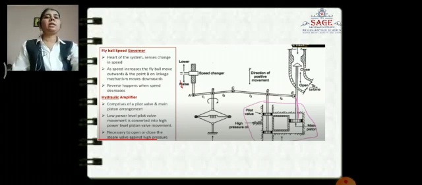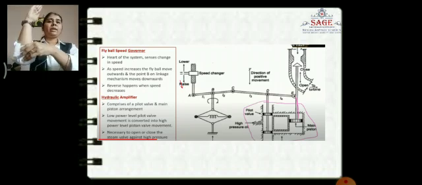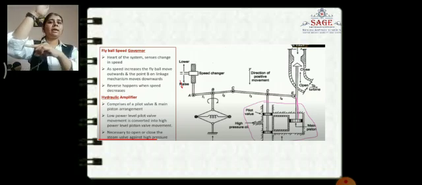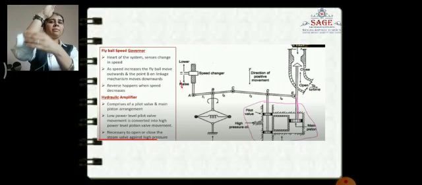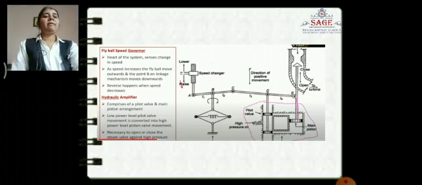This is connected with point A, so if the speed changer moves downward, point A also moves downward. B is connected with A, B and C, so if point A moves downward, point B also slowly moves downward. Now the fly ball speed governor.